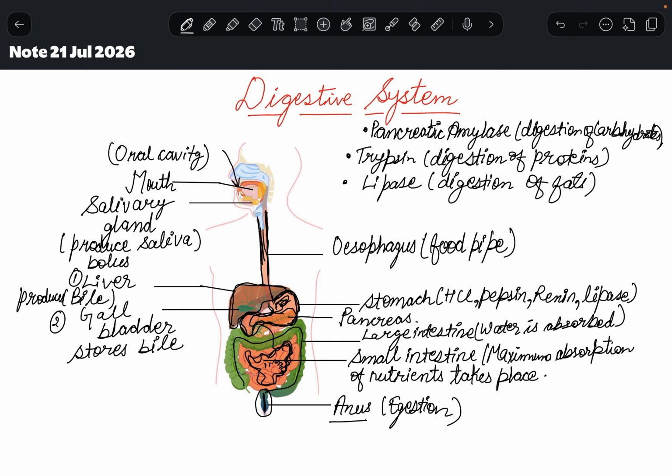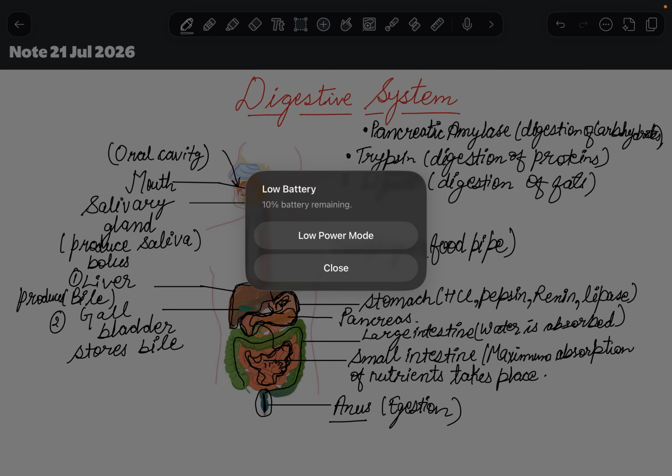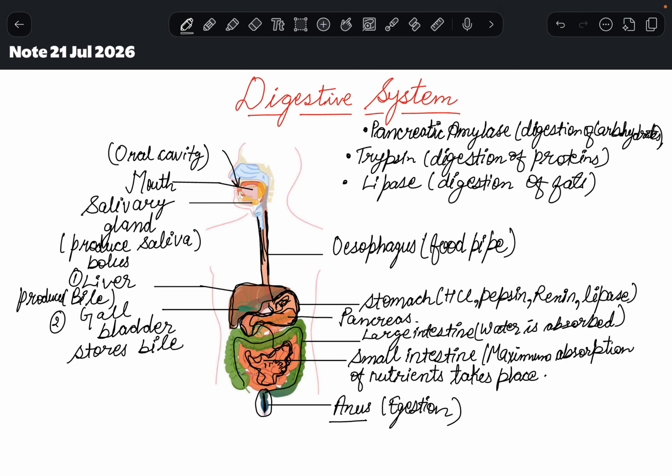Because it is broken into very small pieces inside our digestive system. So this is the process of digestion. The conversion of complex food into simple and absorbable form is known as digestion. So why is our body able to absorb the nutrients? Because the food particles are broken into small pieces.